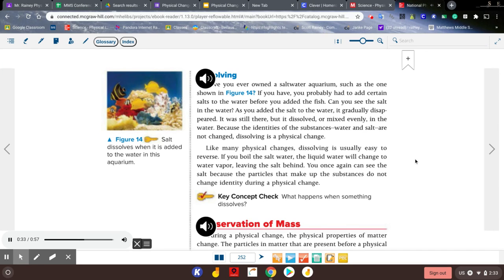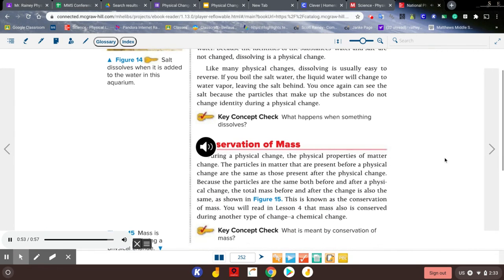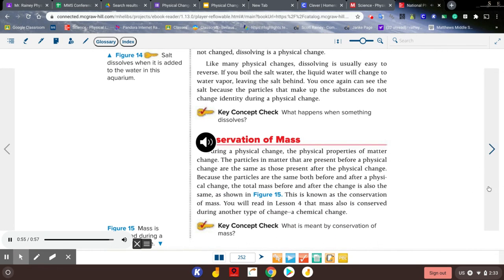Like many physical changes, dissolving is usually easy to reverse. If you boil the salt water, the liquid water will change to water vapor, leaving the salt behind. You once again can see the salt because the particles that make up the substances do not change identity during a physical change. Key concept check. What happens when something dissolves?